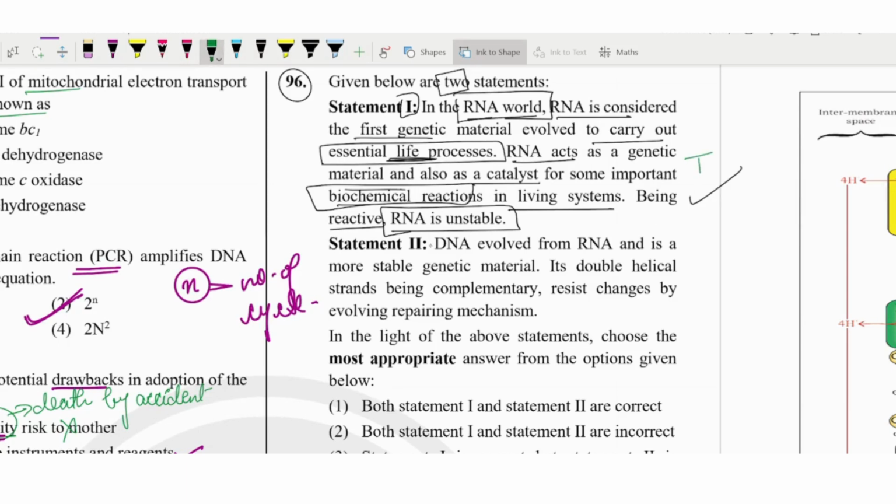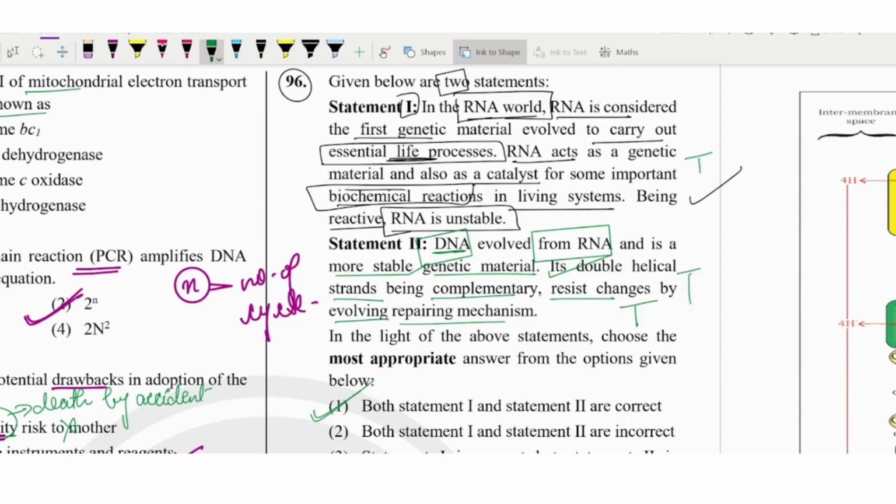This is true. And they say DNA evolved from the RNA, and it is a more stable genetic material. That is why we all have DNA, not RNA. Its double helical strand, being complementary, resists changes, with the repairing mechanism evolving. That is also correct. So we can go with both correct.